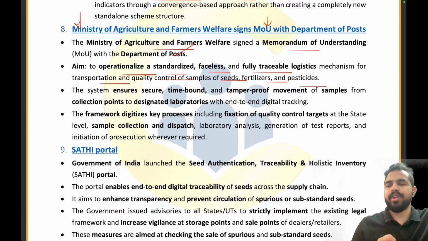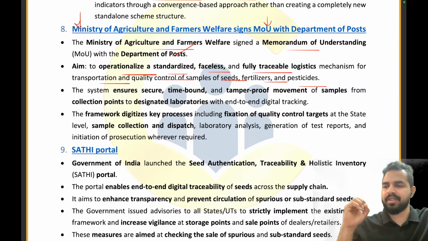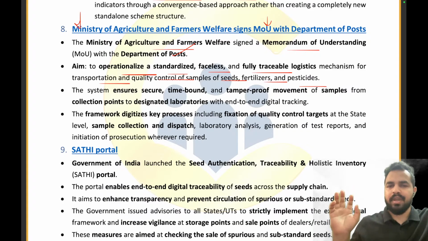So in order to ensure that this does not happen again, we came up with the idea, and the Minister of Agriculture and Farmer Welfare first of all thought about what is the best reliable network on which we can rely for the transport of these samples of seeds, fertilizers, and pesticides. That is the India Post. So they signed an MOU with the Department of Post. The first problem was logistics. We just cleared that logistic problem, right?